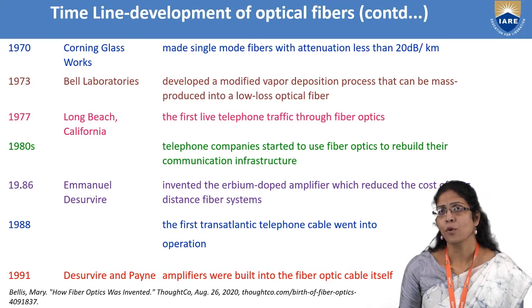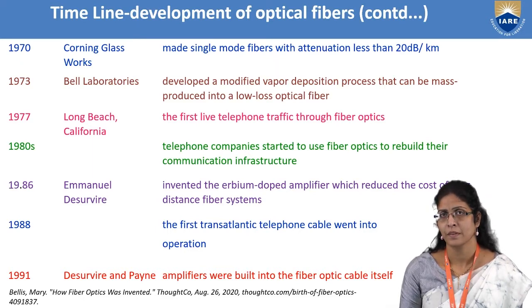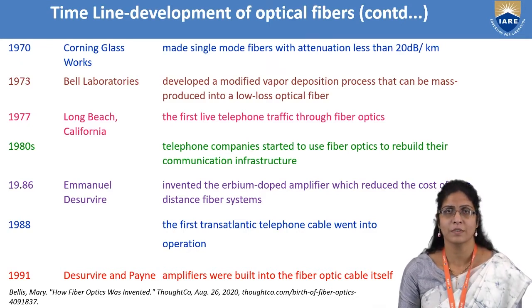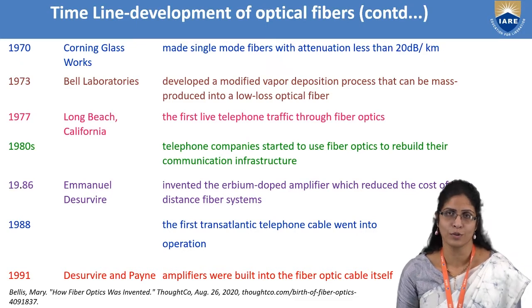And after 4 years, Long Beach, California stood as the first center where the first live telephone traffic through optical fibers was installed. And after 3 years, the telephone companies started to use fiber optics to rebuild their communication infrastructure. Literature says that was a year where all the towers were filled with lights all through the roads.